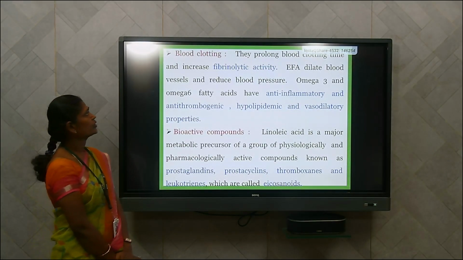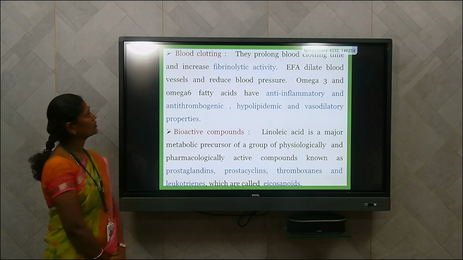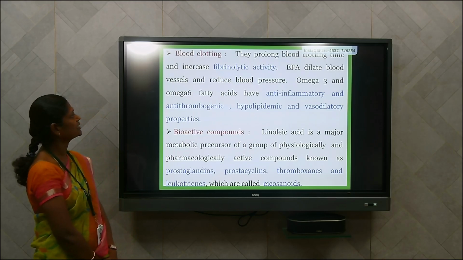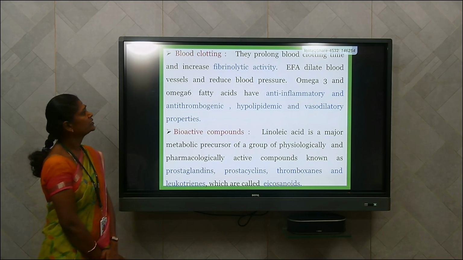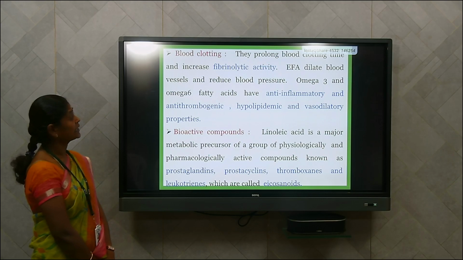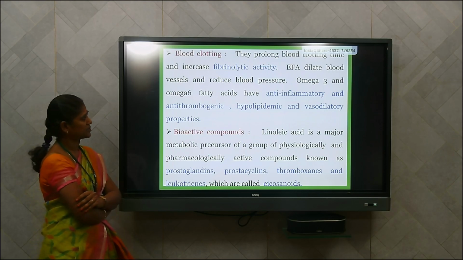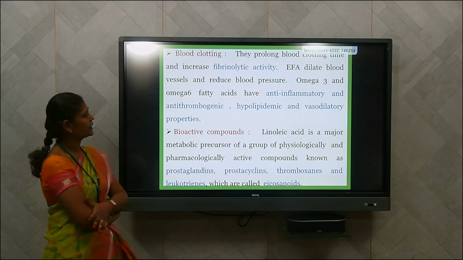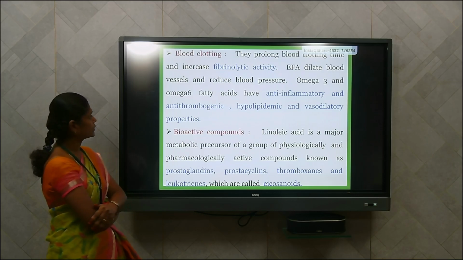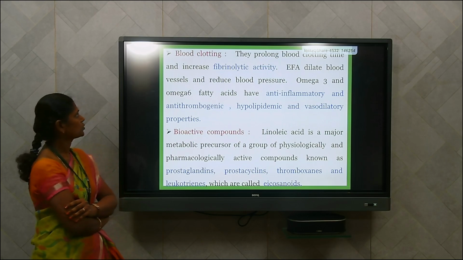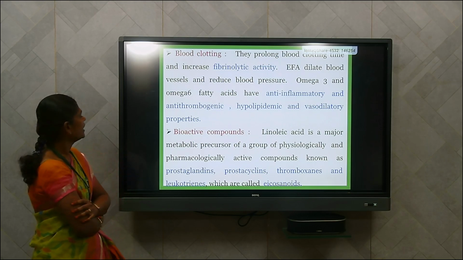It's also involved in blood clotting, like prolonged blood clotting time, that is, it increases the blood clotting time and increases the fibrinolytic activity. Essential fatty acids dilate blood vessels and reduce blood pressure. Omega-3 fatty acid and omega-6 fatty acid have anti-inflammatory, anti-thrombogenic, hypolipidemic and vasodilatory properties, so they are involved in blood clotting.